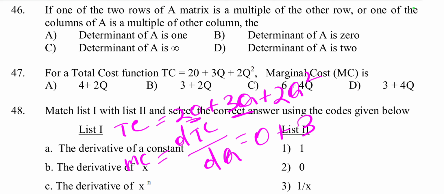Then 3Q derivative is 3, plus 2Q square by the power rule, 2 into 2 is 4Q. So MC is 3 plus 4Q, which is given in option D. So here D is the right answer.